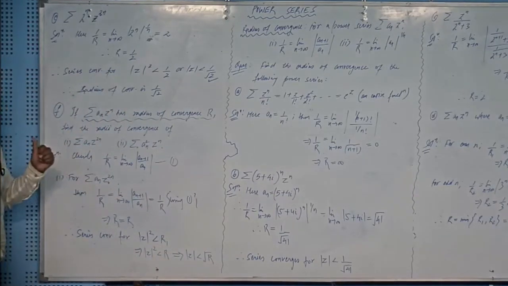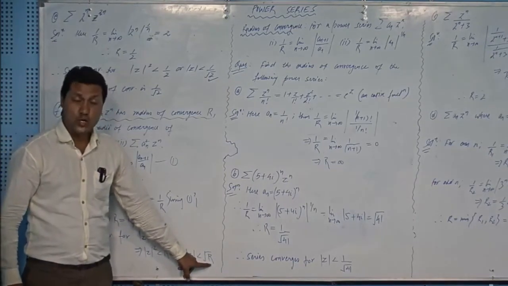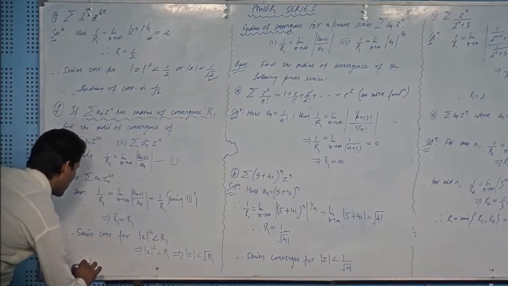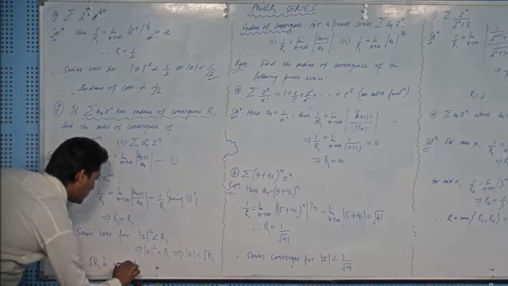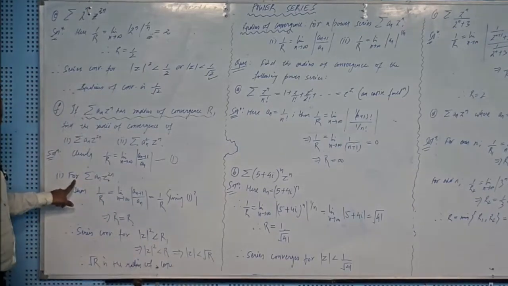So this series has radius of convergence equal to square root of R, right?